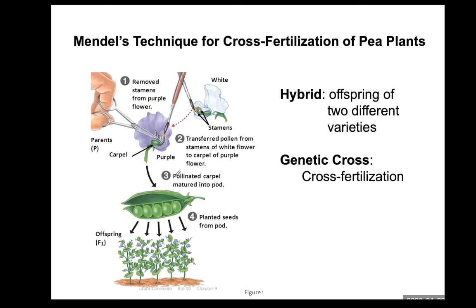After pollination, sperm from the white flower fertilized the egg in the purple flower. And then a pod developed, and inside the pod there is a seed, and this seed is planted on the ground. So the offspring of two different varieties, we call that hybrid. And this cross-fertilization itself is referred to as hybridization or simply a genetic cross.